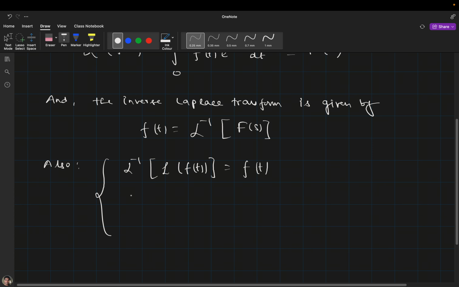And similarly Laplace of inverse Laplace, and this time it will be capital F, will be nothing but F(s).